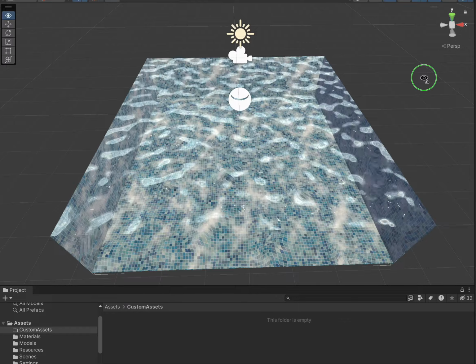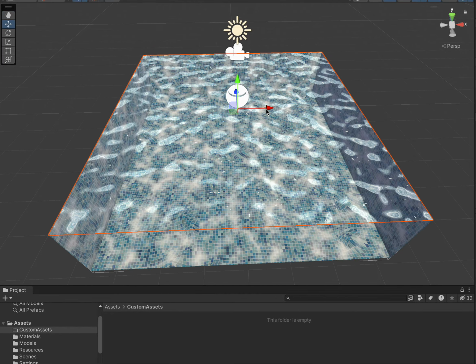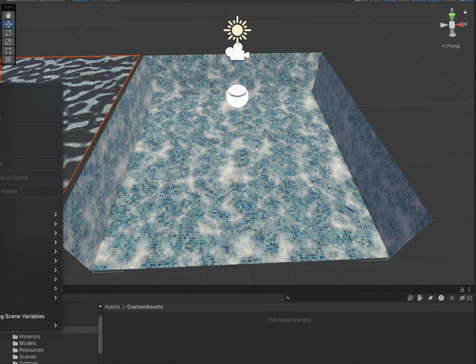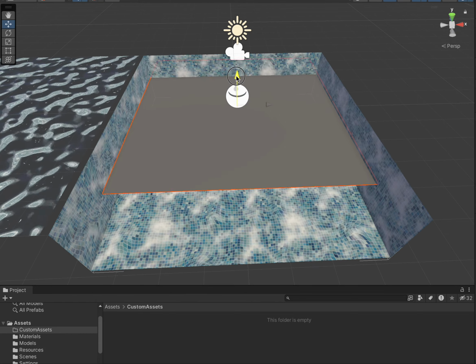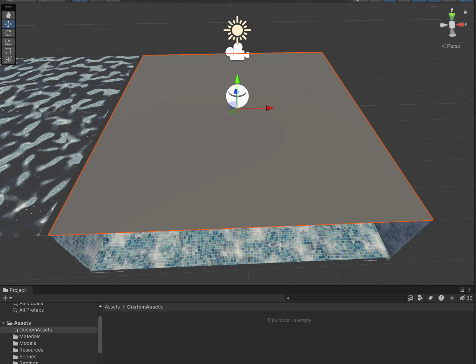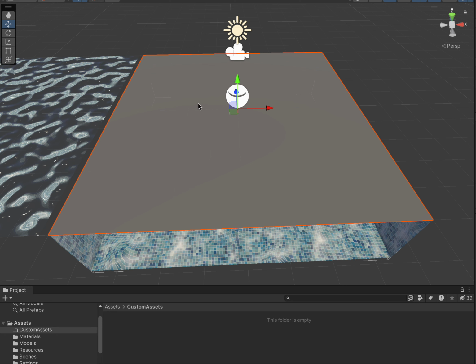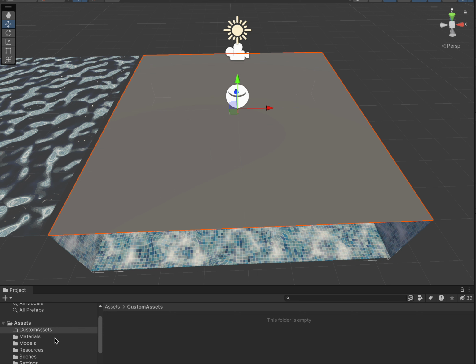So first, we're just going to go ahead and move the mesh out of the way. As you can see here, it's just another little plane, so we're going to create an object in our scene, just create a plane. We're going to move this up, and then zero its position just so that it lies nicely over our pool of water. Our current plane has no mesh, no materials, and this is all done live. So let's go ahead and create that texture.